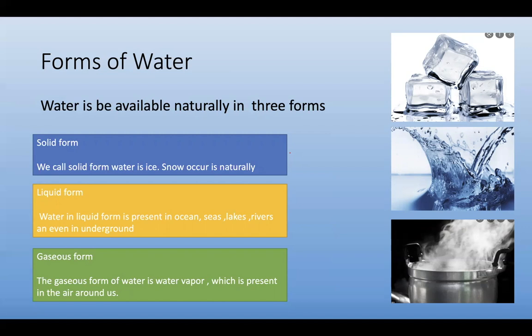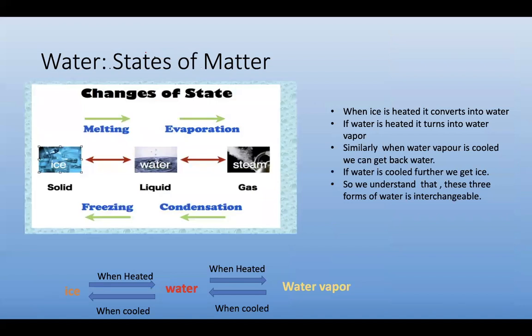When cooking rice and making food items, the fumes are observed by heating. The water gets converted into water vapor. This is the gaseous form. So there is an interchange of water states. See the diagram: ice on heating gets into water, and water on heating gets into steam.